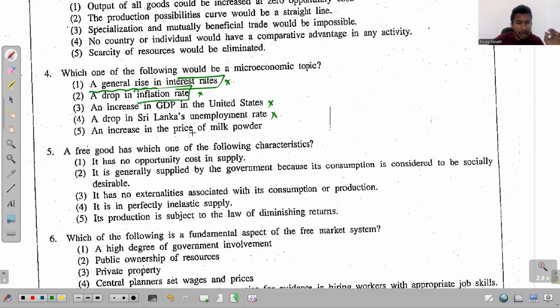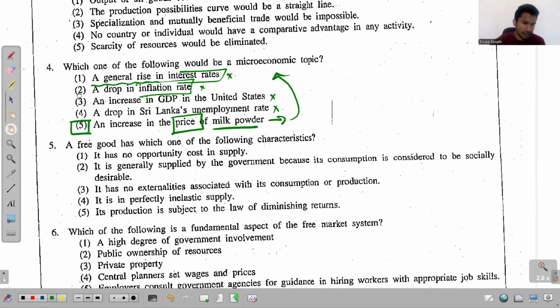An increase in the price of milk powder. See that now, milk powder. We have billions of goods and billions of services in the economy, but this time you only consider the price of milk powder, which is one good, so it becomes a variable that you study in microeconomics. And the answer has to be the fifth one for the fourth question.